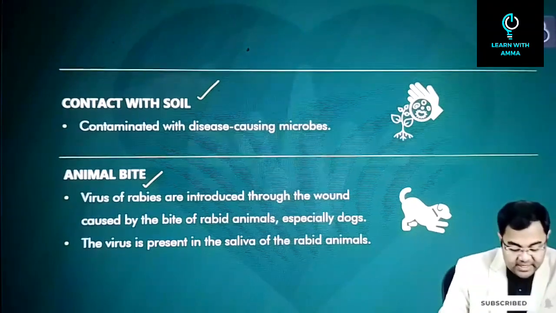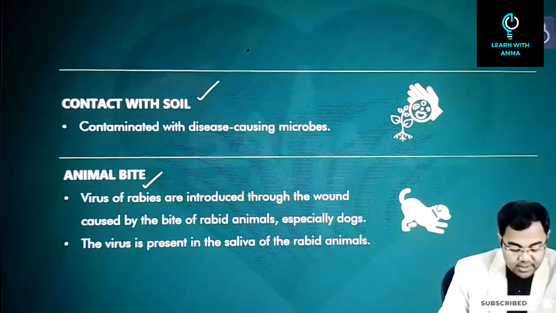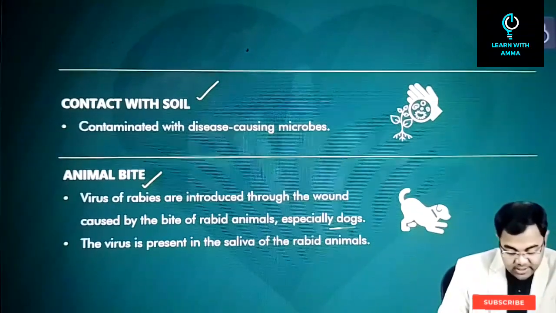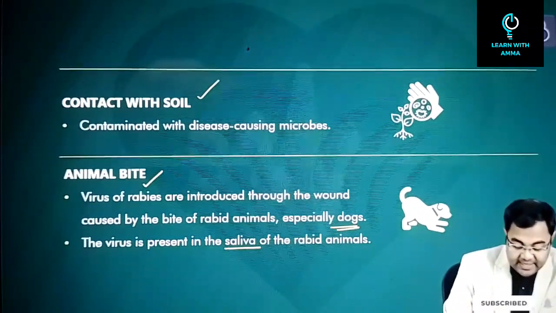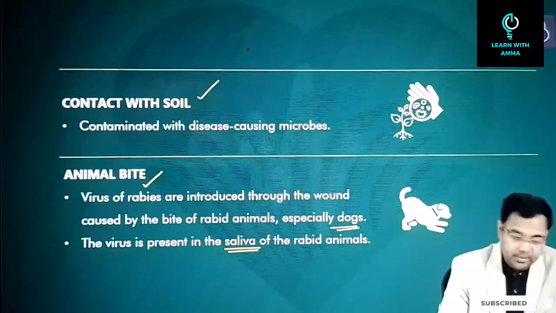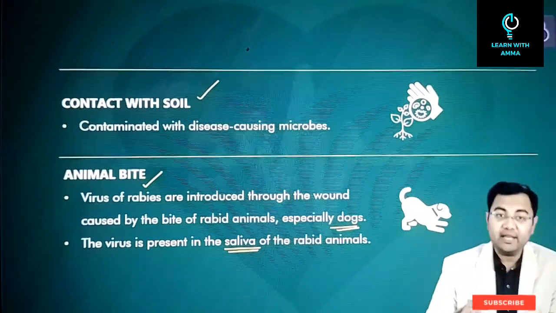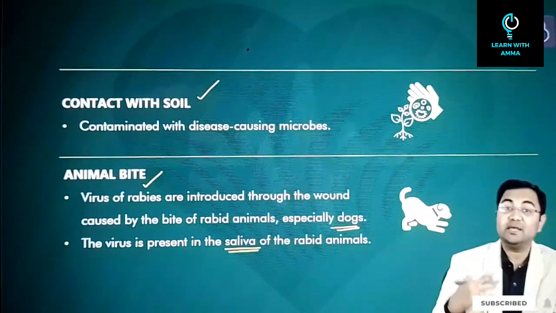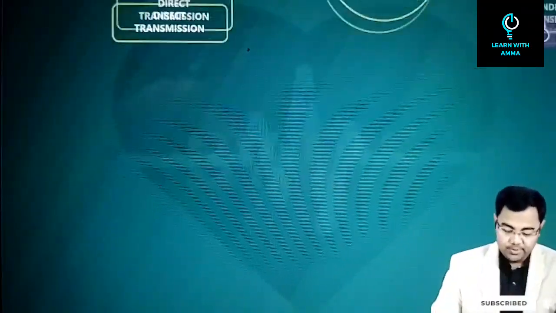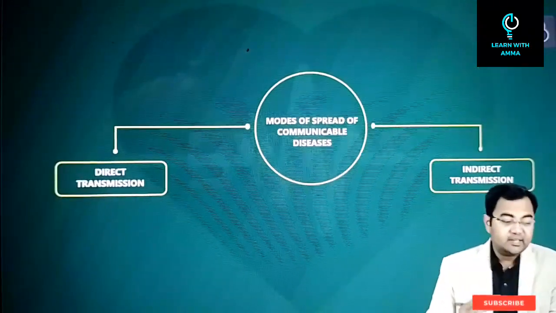So the virus of rabies is introduced through wounds caused by the bite of rabid animals, especially dogs. The virus is present in the saliva of the rabid animals. So that's why this is also a direct transmission, because the transmission is happening directly between the animal and the human. Now after that, there are indirect transmission ways.